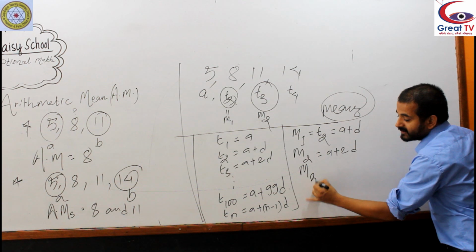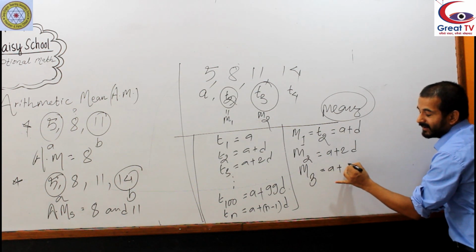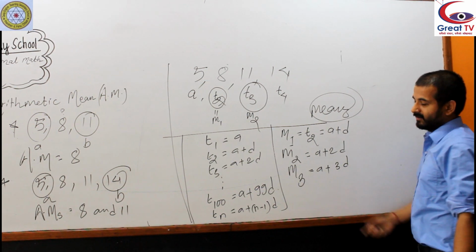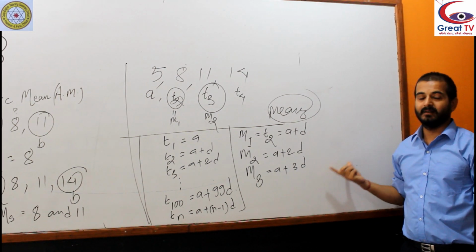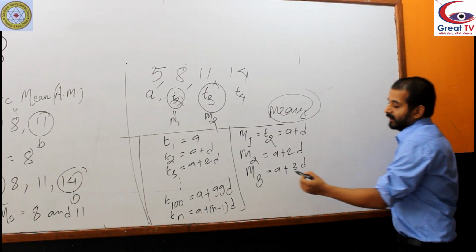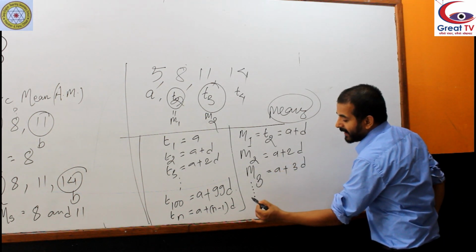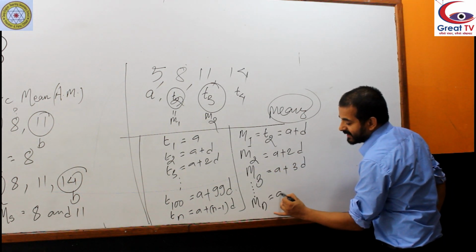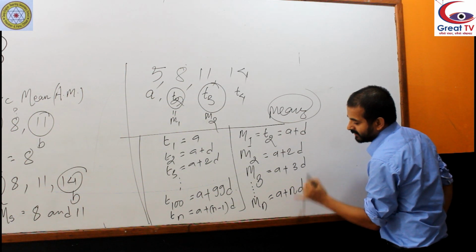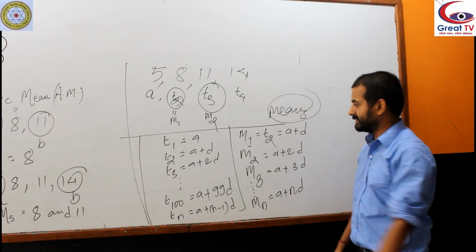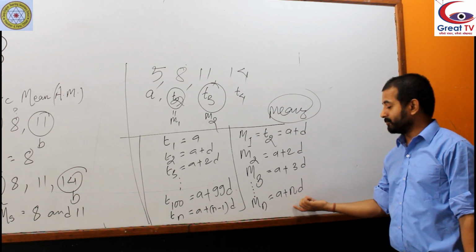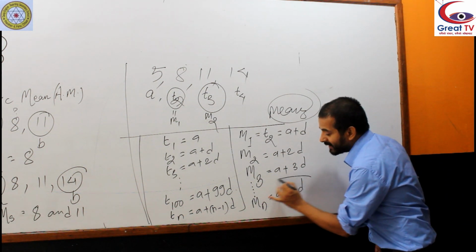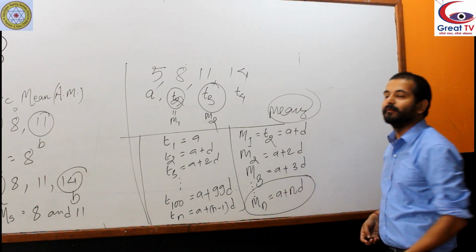Now if you write the third mean, then you can find it as a plus 3d. This is what is confusing. Remember. In the same way, when you are finding the last mean of a series, it is a plus nd. My dear students, if n is the number of means, then the formula of the last mean, Mn, is a plus nd.